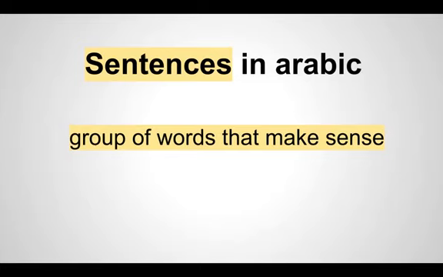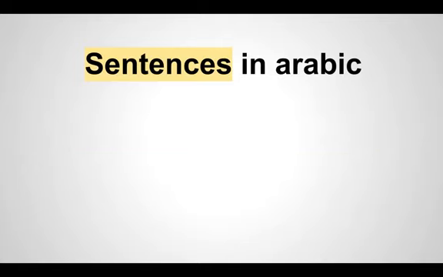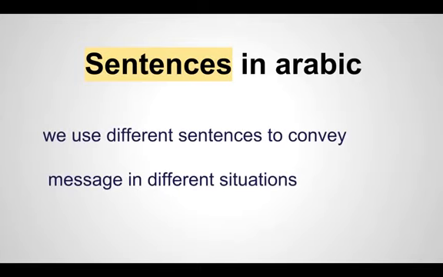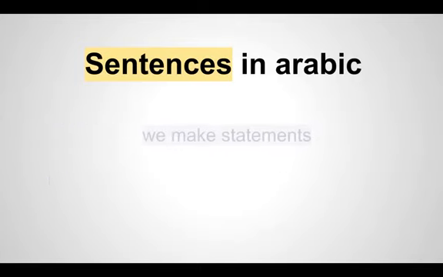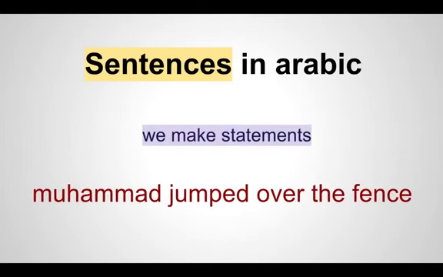We use different types of sentences to communicate in our daily life. There are situations where we just make statements, like Muhammad jumped over the fence.